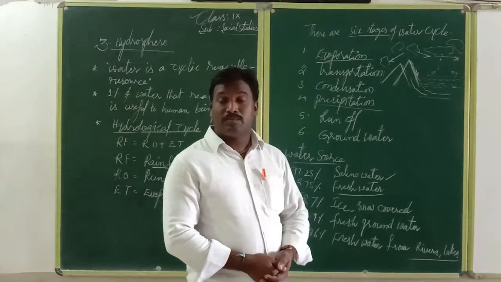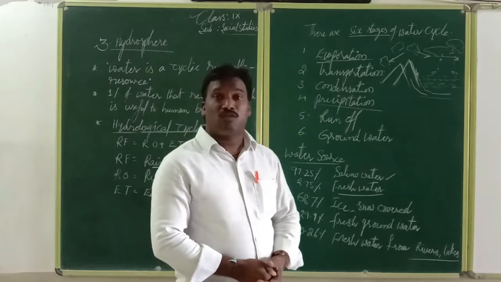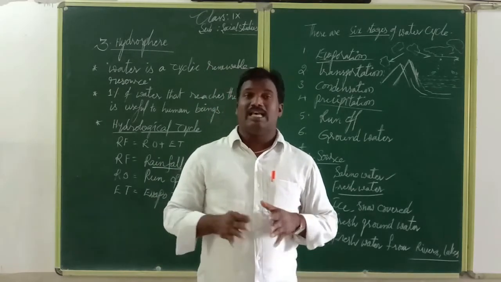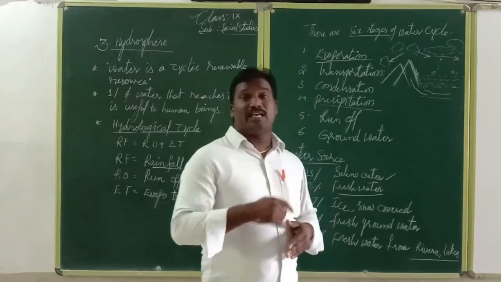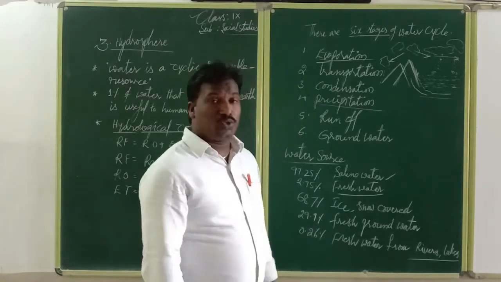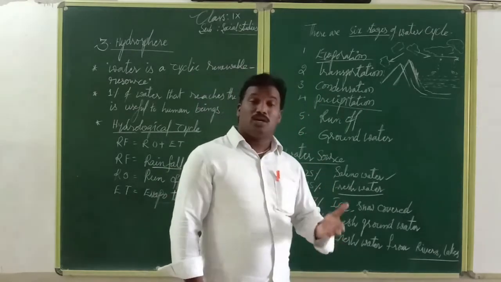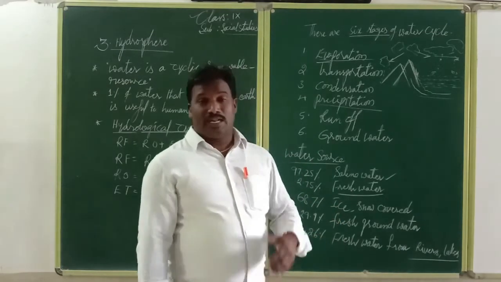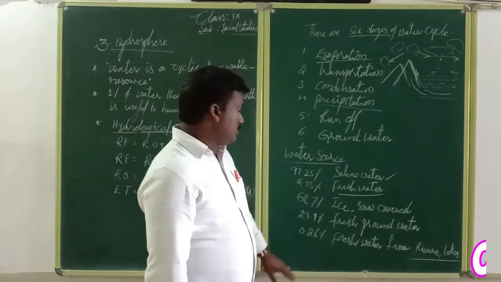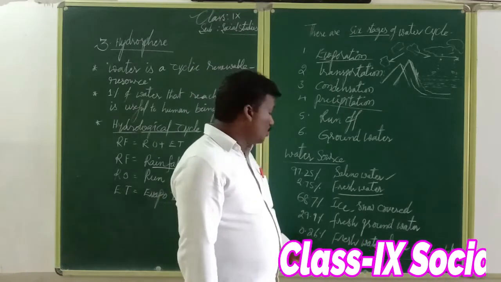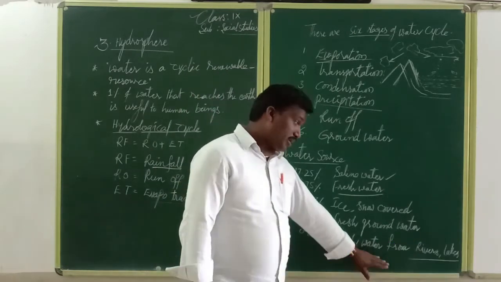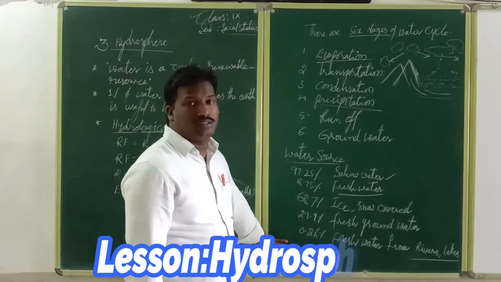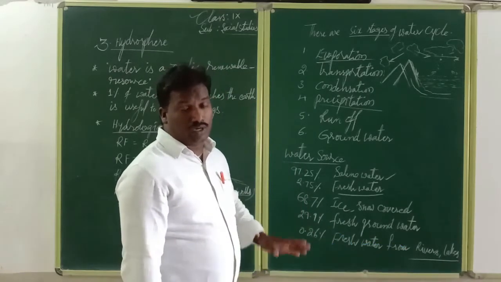See, some of the people use river water because some rivers are flowing there, like the Godavari, the Krishna, the Penna, and different types of rivers and tributaries. Therefore, only 0.26% of fresh water is from rivers, lakes, and reservoirs. These are sources of water.